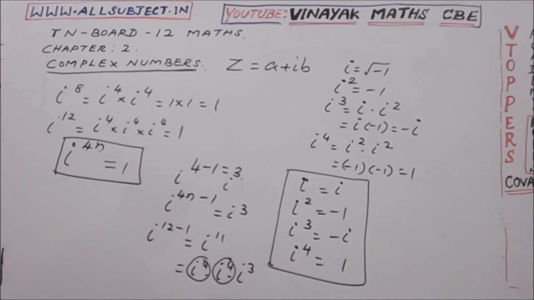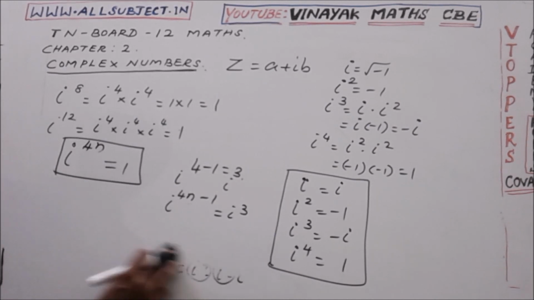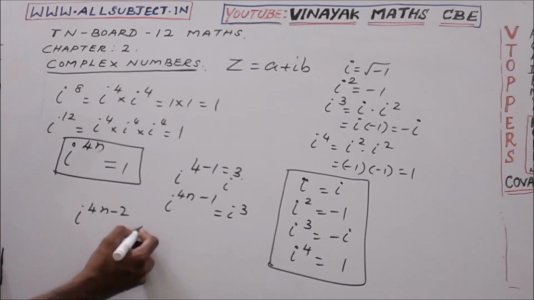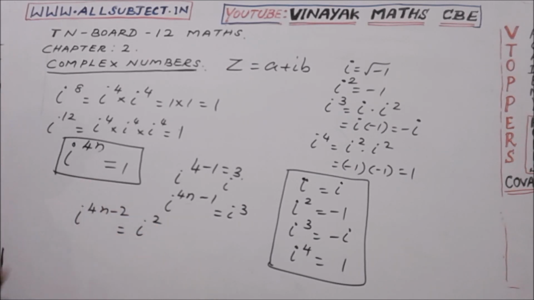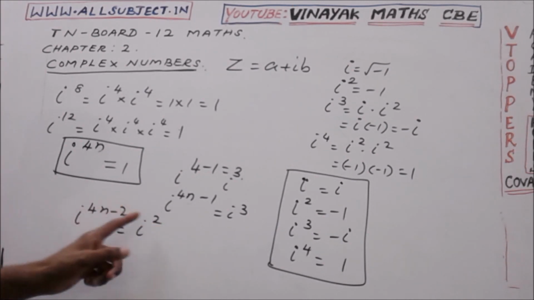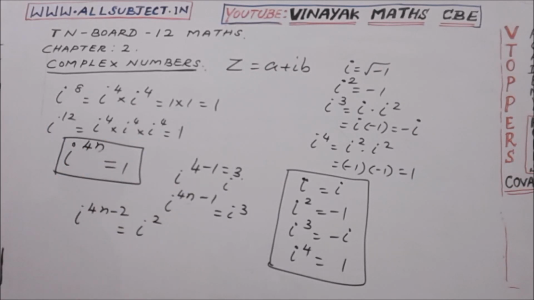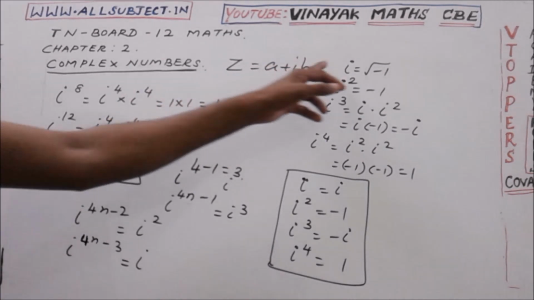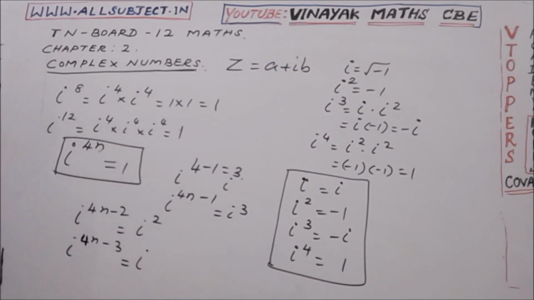And similar to that result, i to the power 4n minus 2 equal to i square. This is 4 minus 2. Easily you can take 4n minus 2 as 4 minus 2, that is the value of 4n minus 2. So i square. And then i power 4n minus 3 will be equal to i power of a multiple of 4 minus 3, which is equal to i power 1. So you can easily calculate these values from i equal to root of minus 1, i square equal to minus 1.